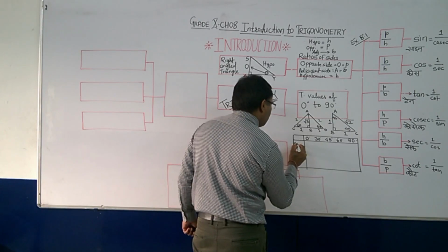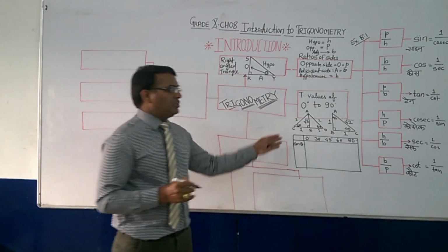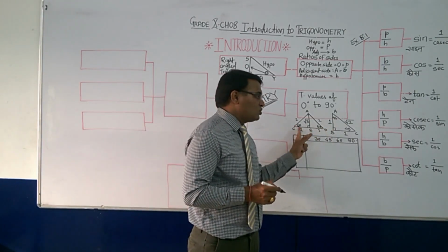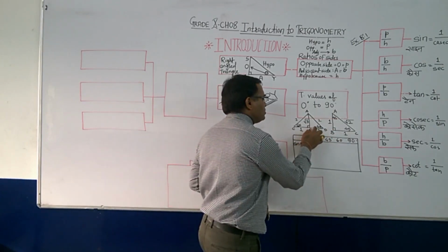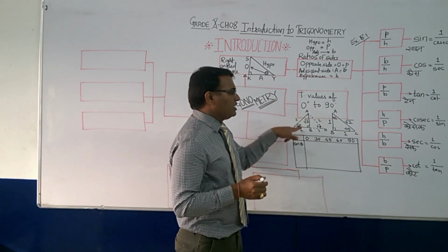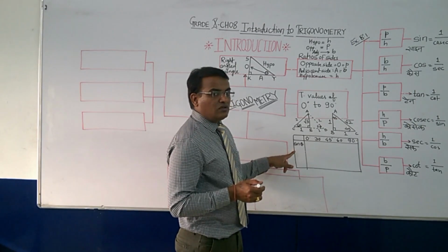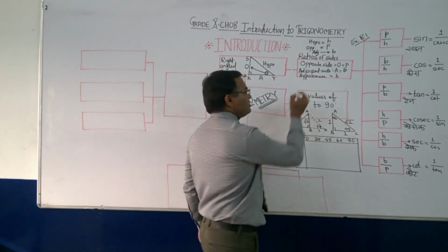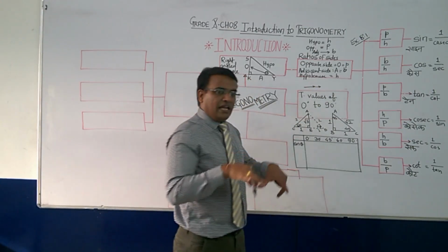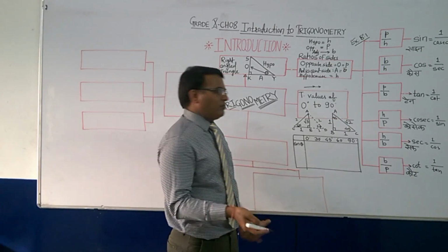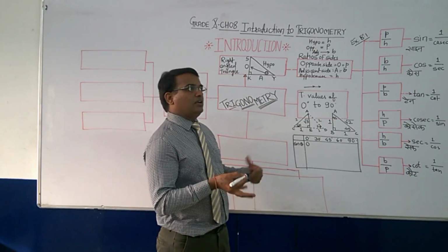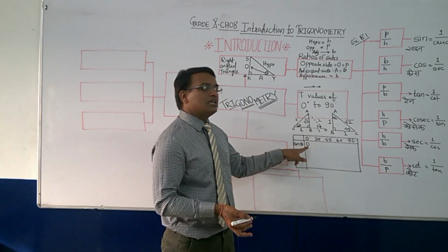Okay, the first thing, that is sin theta. Sin theta of all these angles. Okay, now if you have learned these two diagrams, if you have understood these two diagrams, here this you don't have to see. That's why I have made it more dotted. Only this diagram now. Can you find out sin 0? Yes, why not? Because sin 0 means one initial arm, and the arm will be on one another. There won't be any opposite side. If opposite side is not there, so it will be 0 degree, no opposite side and no hypotenuse. So it will be 0.